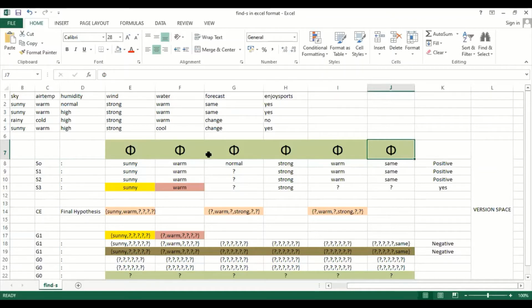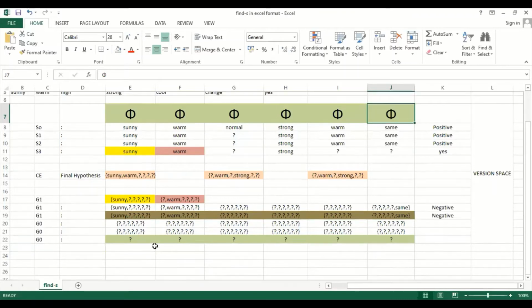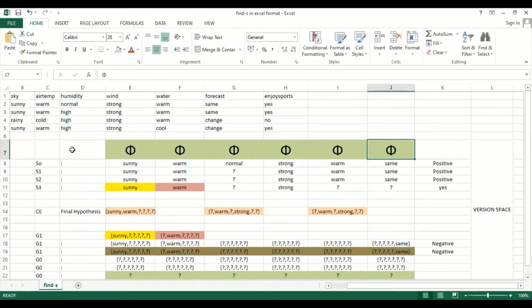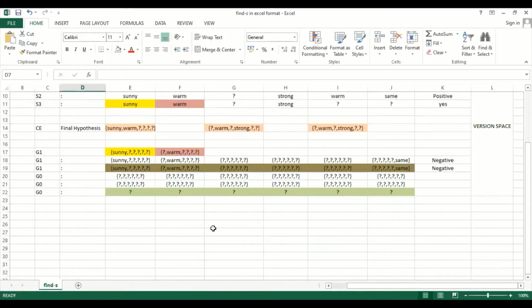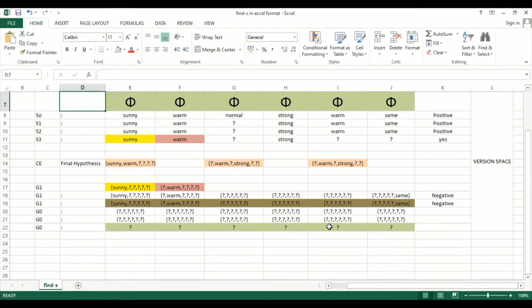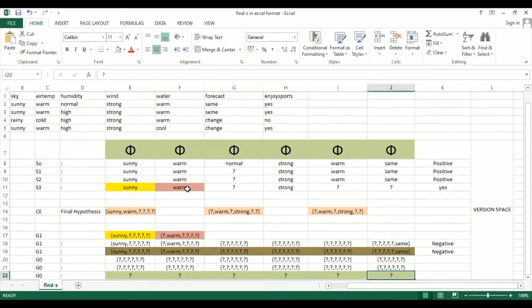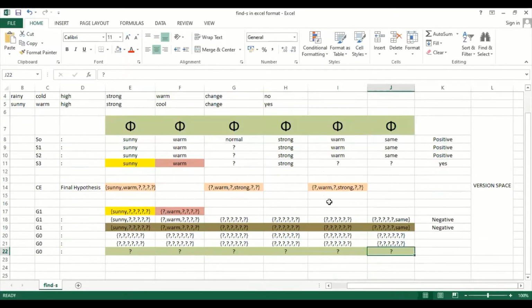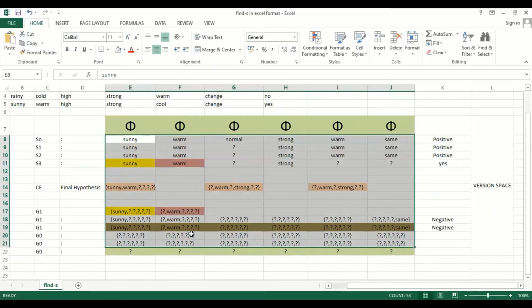Understood? Next comes the general hypothesis. Like how we set the specific hypothesis boundary, in the same way we need to set the general hypothesis boundary here. Since I have 6 attributes, I'm going to set the general hypothesis with 6 question marks. You can see here question mark 1, 2, 3, 4, 5, 6. The space which comes in between the specific hypothesis and the general hypothesis is called the version space. All our tracing of the records will be carried out in between the specific hypothesis and the general hypothesis. Hope you are clear with this.